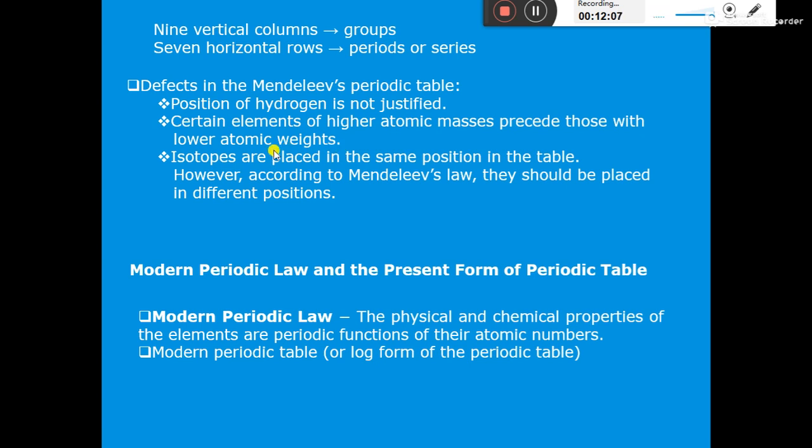So in some cases, instead of an increasing order of atomic masses, there is a decreasing order of atomic mass. That is again a limitation, because in Mendeleev's periodic table, elements are arranged in the increasing order of their atomic masses. But somewhere instead of an increase in atomic masses, there is a decrease in atomic weights. Let us see in the table.